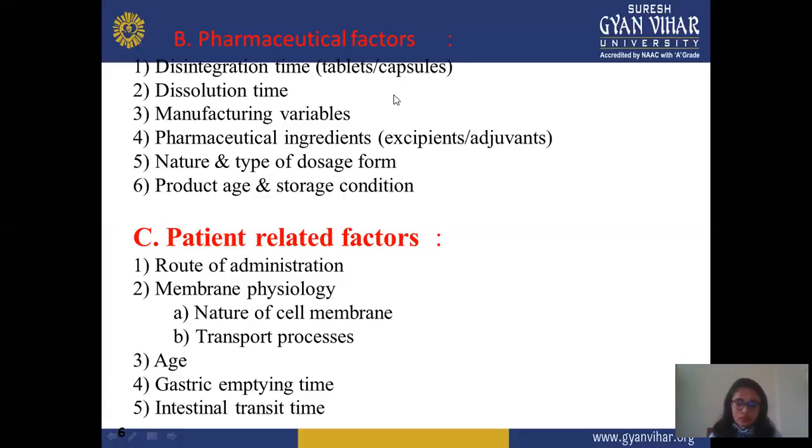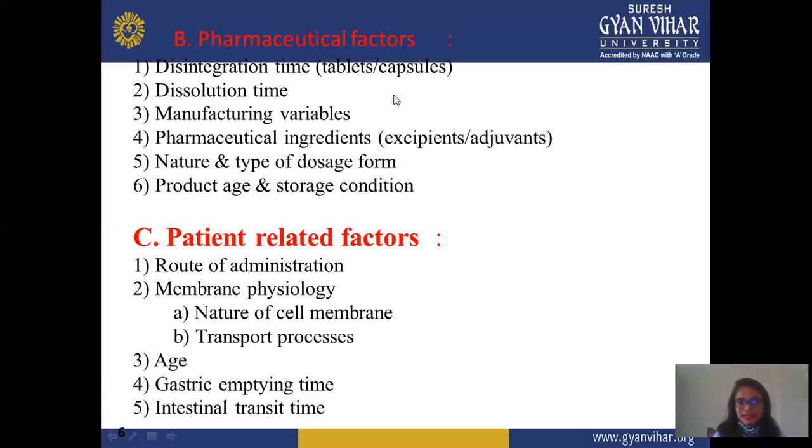Suppose you do not set the machine properly, or some dies and punches are not properly set, then your tablet will show more variation, or more errors come into this formulation. So before starting formulation, you should assure yourself about all things about the machine and the environmental conditions also.